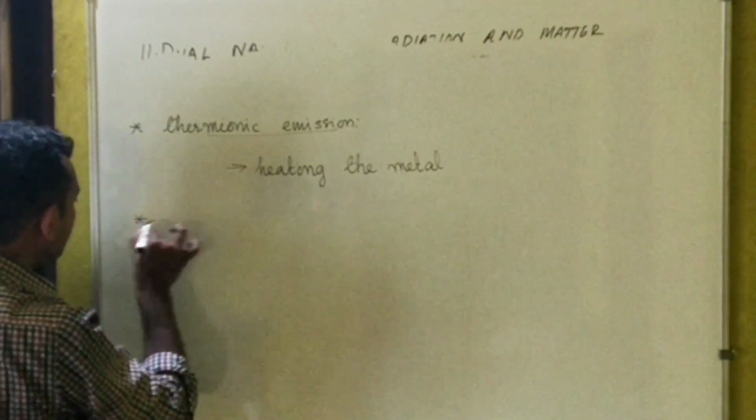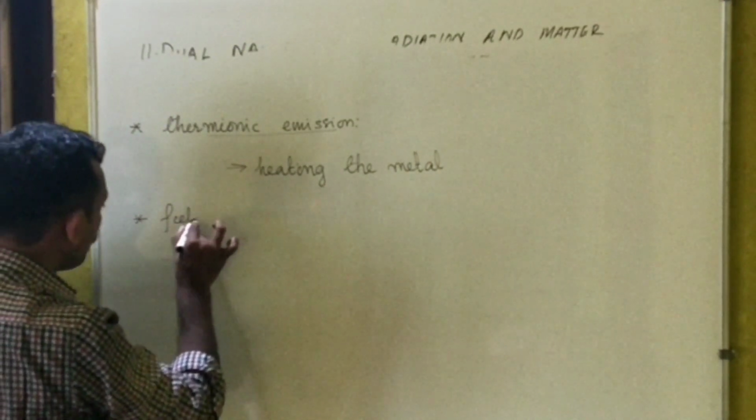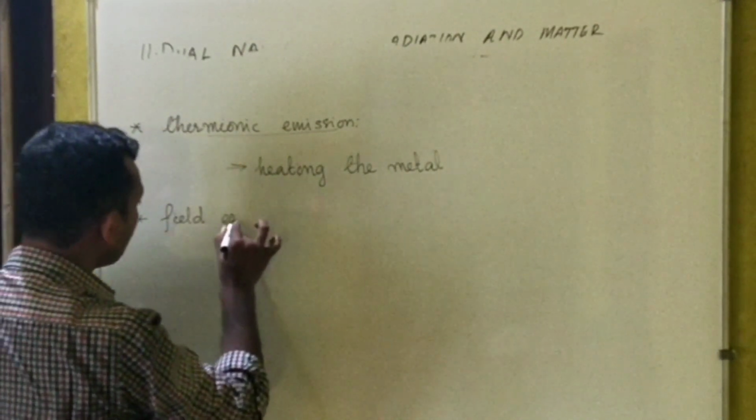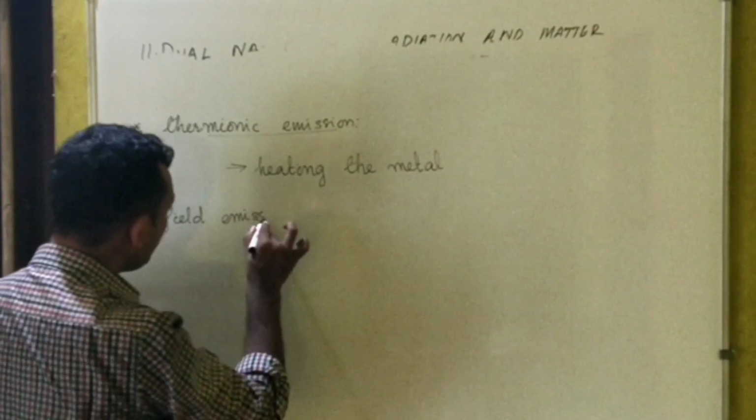Then the second method of emission of electrons is called field emission. What do you mean by field emission?